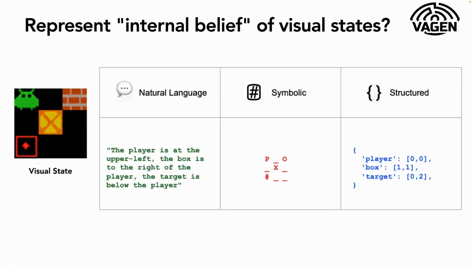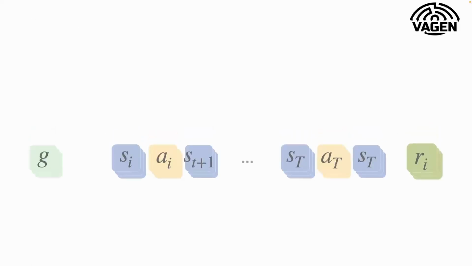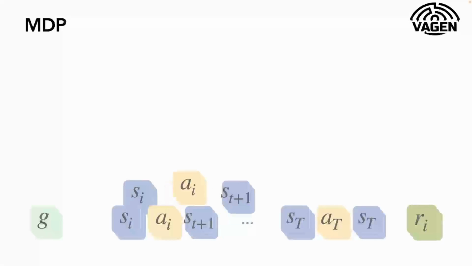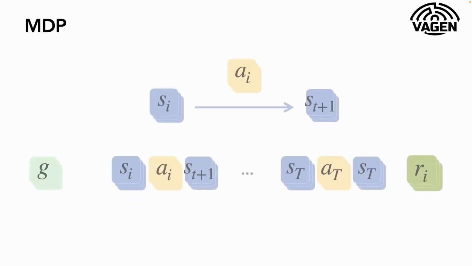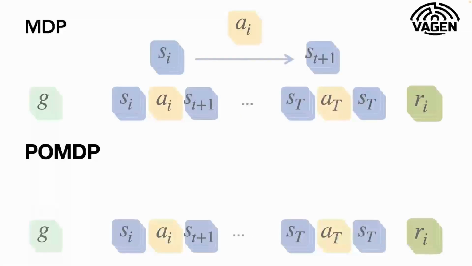And then we also recognize that for some tasks, natural language will be better. Like for Frozen Lake, we actually use natural language to represent the internal belief. We just talked about how we try to build up the internal belief to optimize from the MDP process to the POMDP process. But what we really optimize here is essentially trying to capture the state changes, like a world model. And then for the POMDP, we have something new, like the observation here.